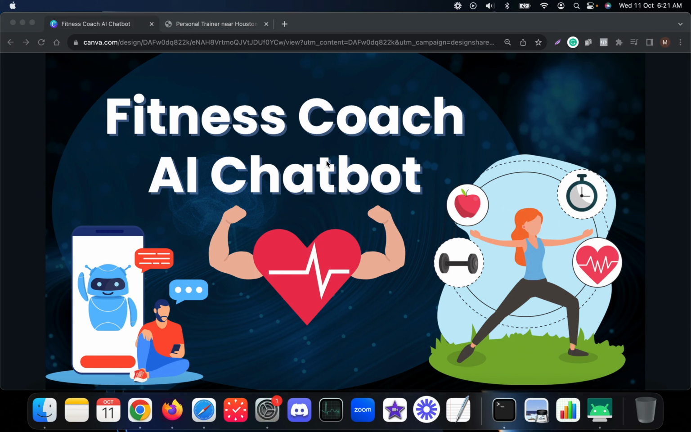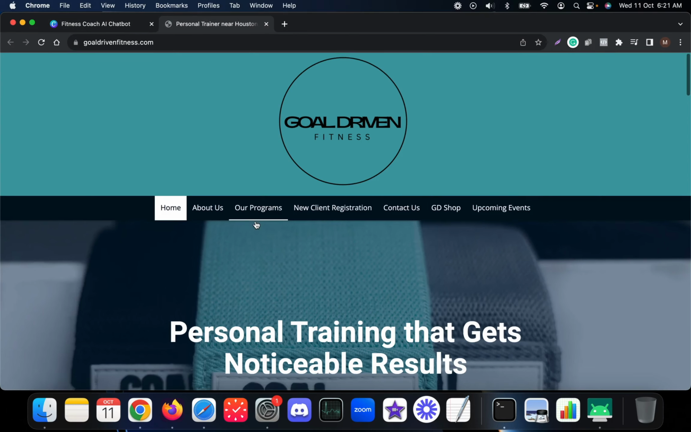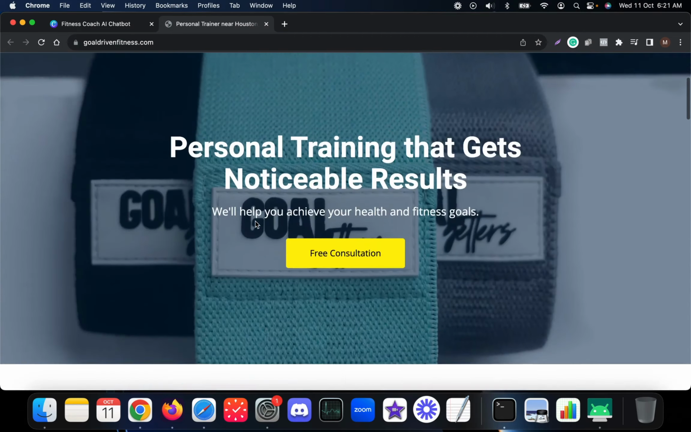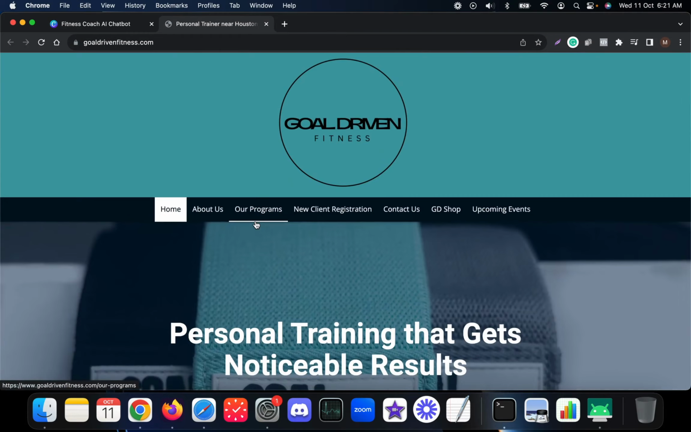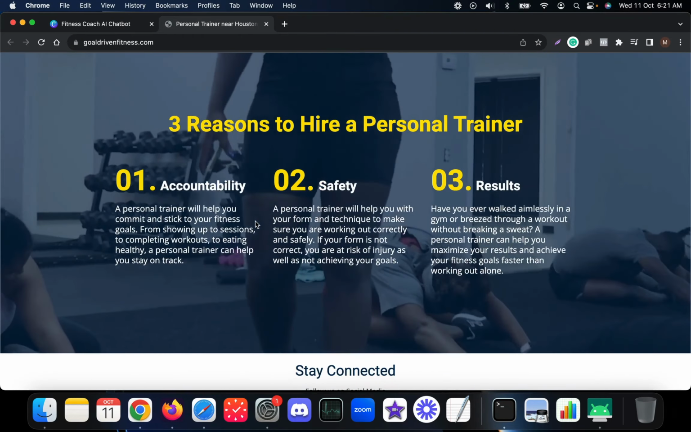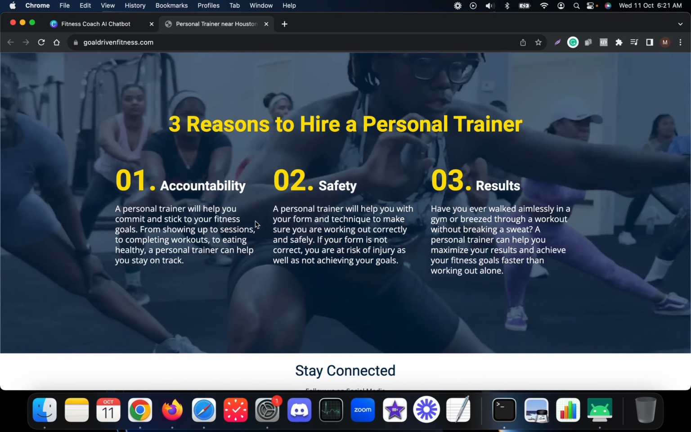Let's see a live demo of an AI chatbot which we created for this specific business, goal-driven fitness. This particular chatbot has the capabilities to answer any kind of questions about this business and act as a lead generation machine. It can also transfer any conversation to a human if someone actually needs assistance.